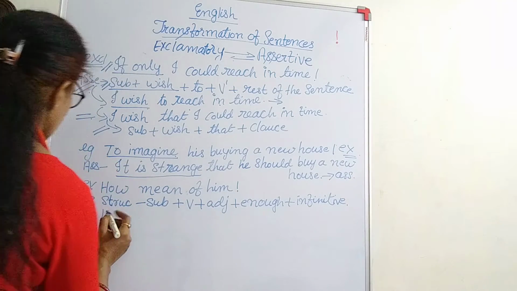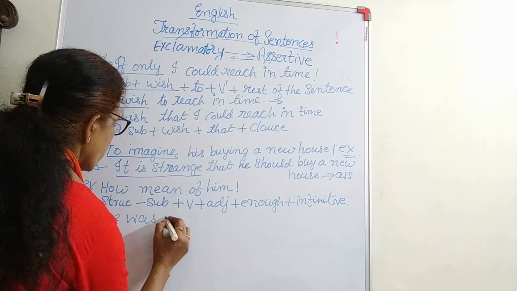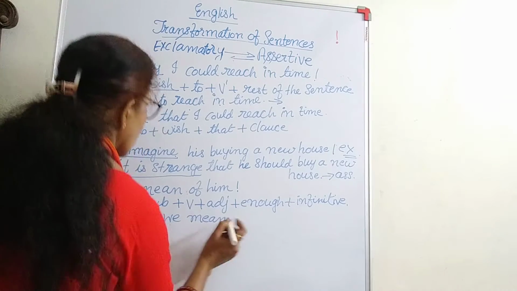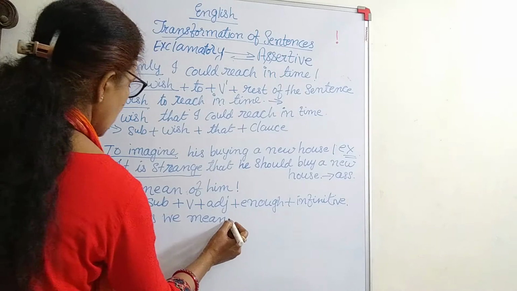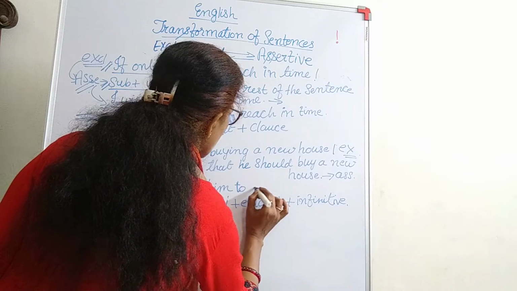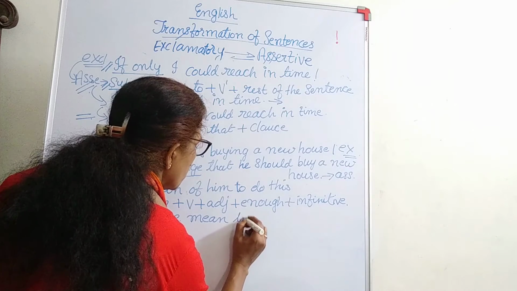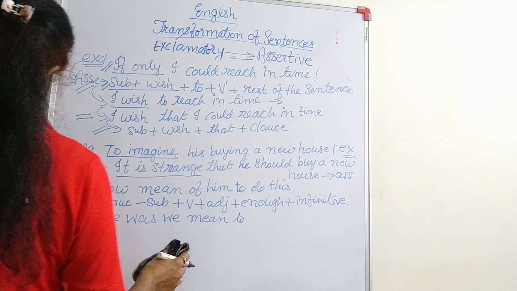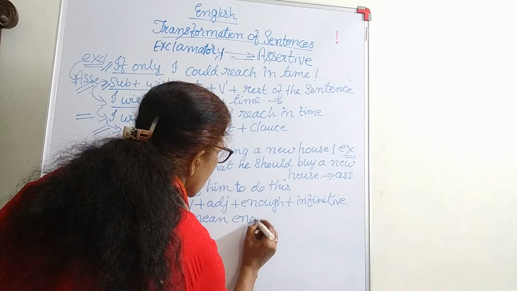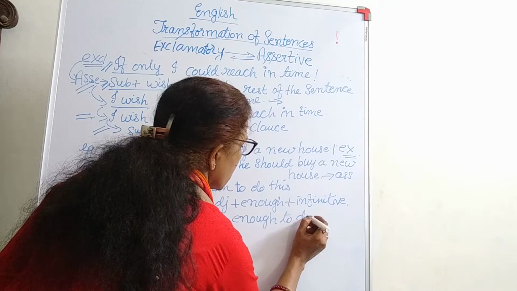So this will be the assertive sentence. The exclamatory changes into, okay, how mean of him. He was very mean. How mean of him to do this. So he was mean, then enough to do it.